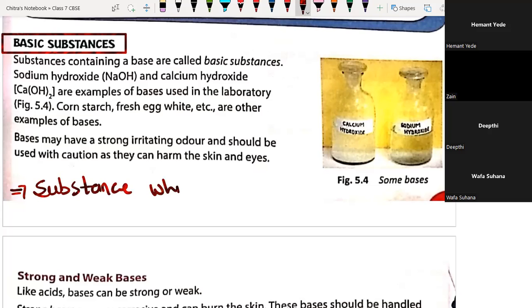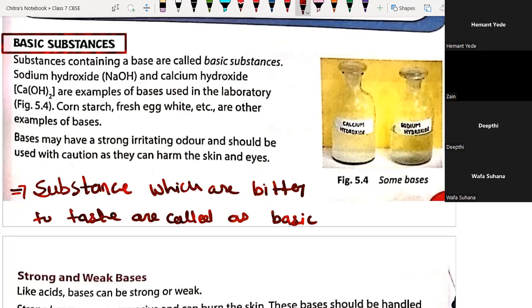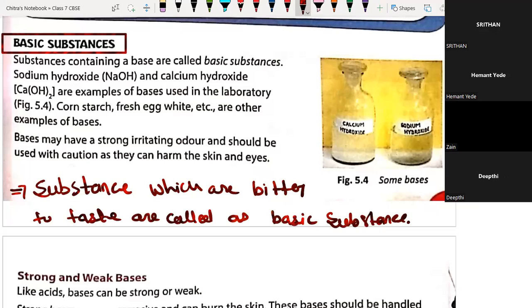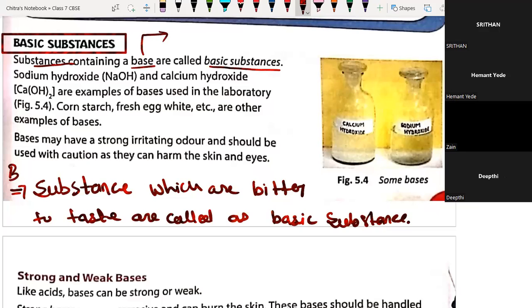Substances which are bitter to taste are called basic substances. So now we are going to understand with notes. Substances containing bases are called basic substances. And what do bases mean? We have written the definition here, so I'm writing here: base.